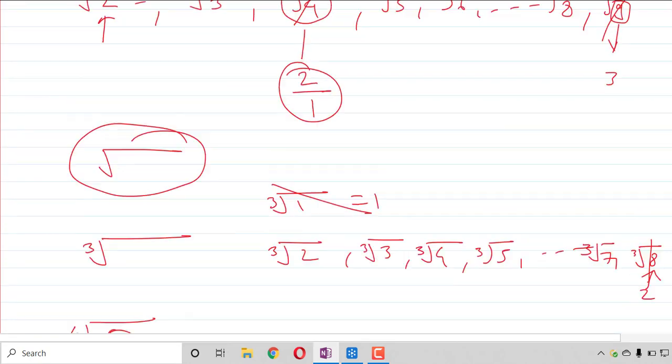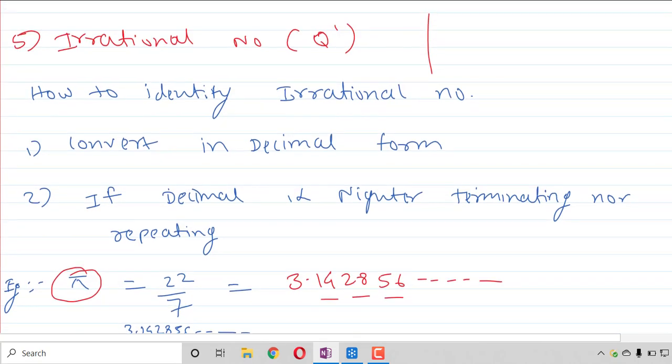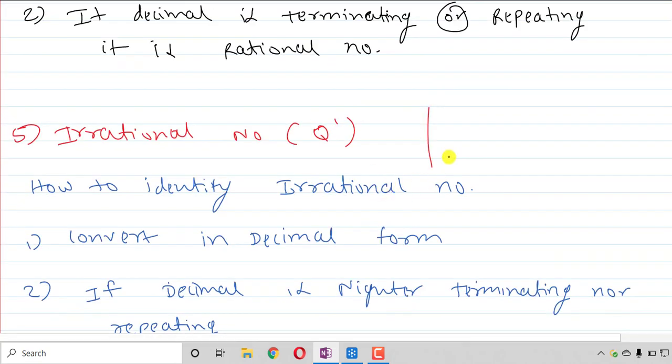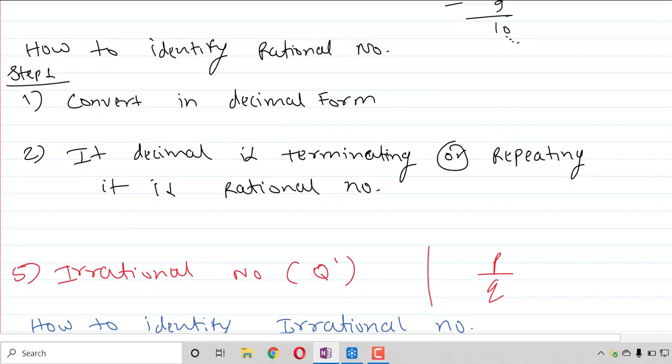Don't go for the textbook definition. In the textbook they are writing that a number which cannot be written in the form of p by q is called irrational. But it is not giving us a perfect definition and perfect steps to identify irrational or rational numbers. So just memorize and try to remember the steps which I have covered in this session.